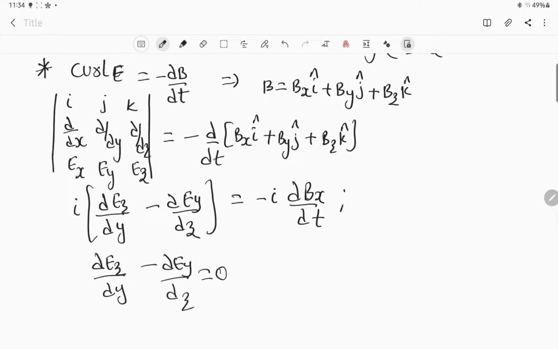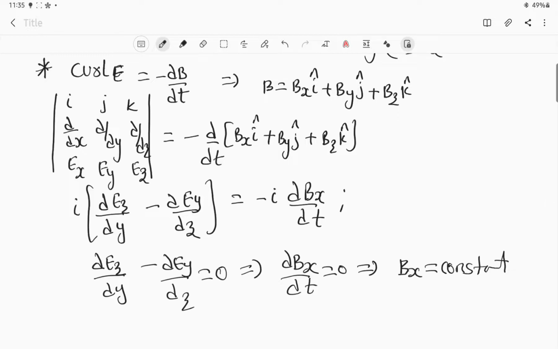Clear, everybody? So this implies ∂Bx/∂t equal to 0, which implies again that Bx is equal to constant. Now this is the value we got.